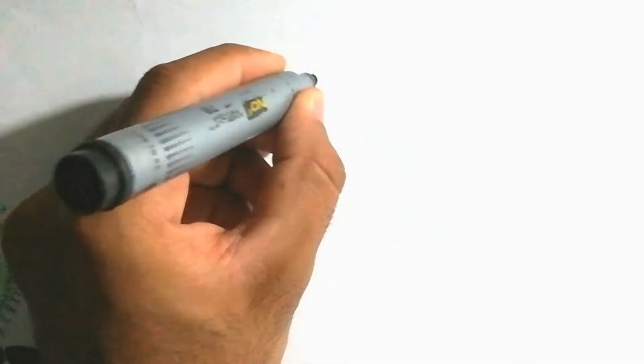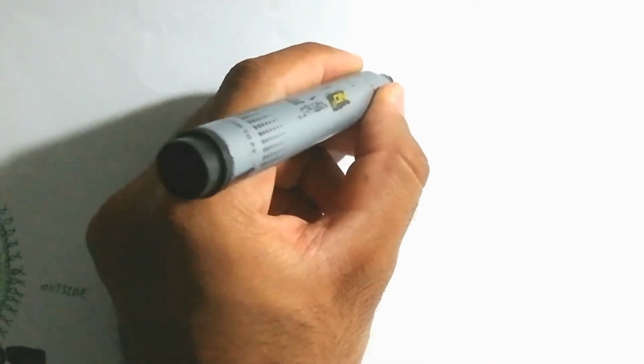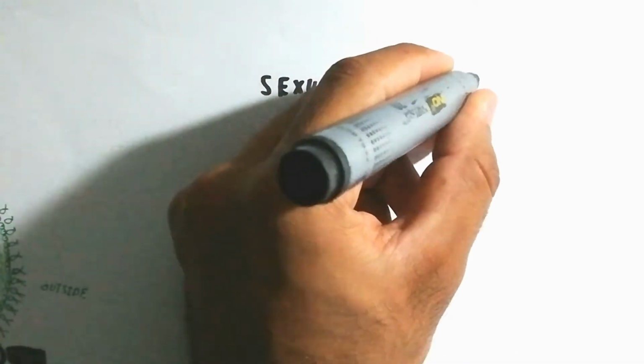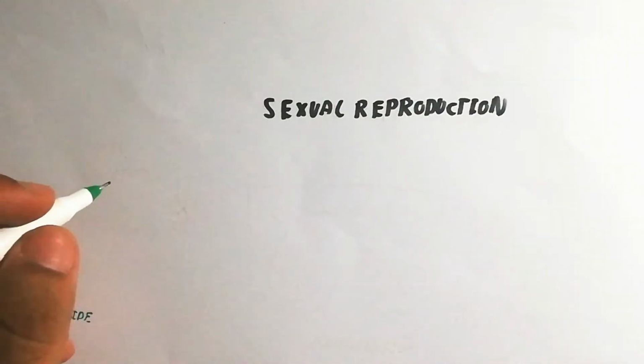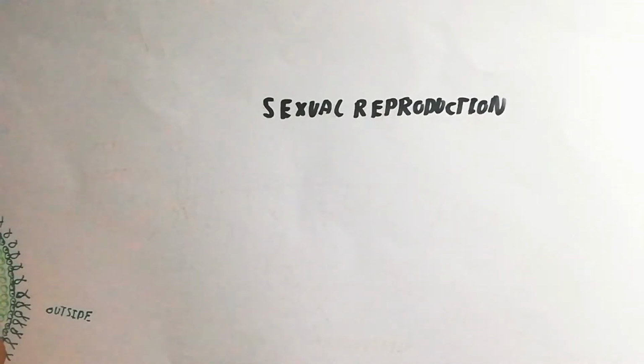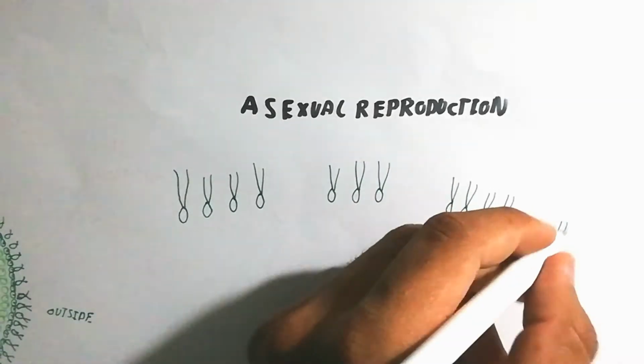Now we will talk about the basics. This was the asexual reproduction, because the colony arises from the parental colony, and here is the sexual reproduction. Sexual reproduction involves male and female gametes, so that means it is heterogamous, that is, anisogamous reproduction.